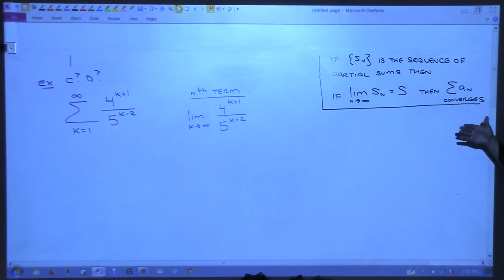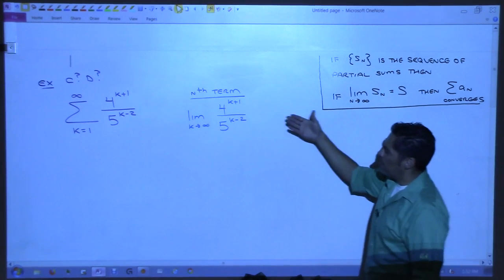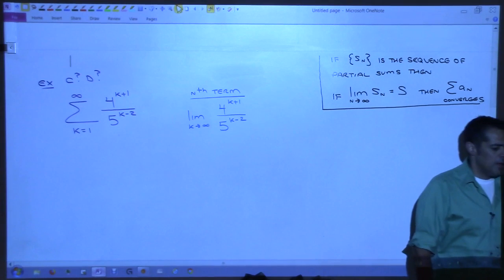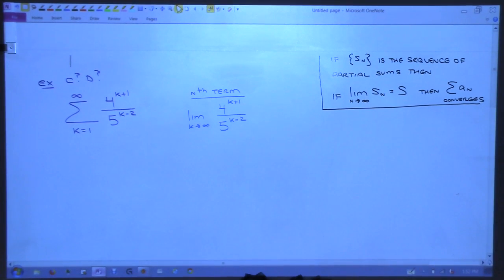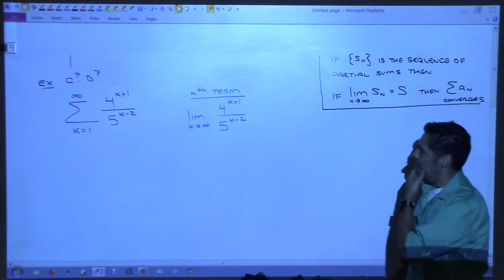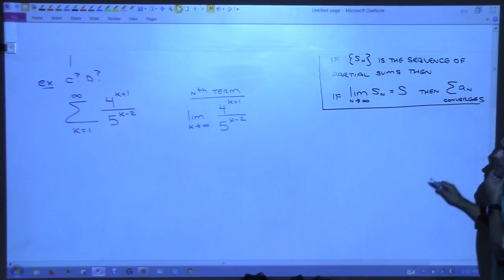The top would go to what? Infinity, and the bottom would go to infinity, right? And then we would probably have to try maybe L'Hopital. That would be messy with the L'Hopital, wouldn't it?